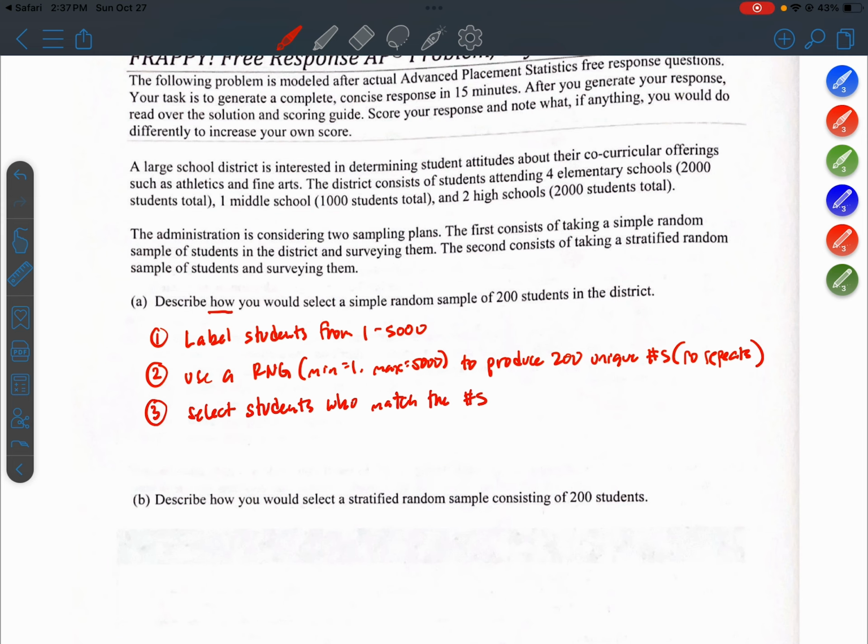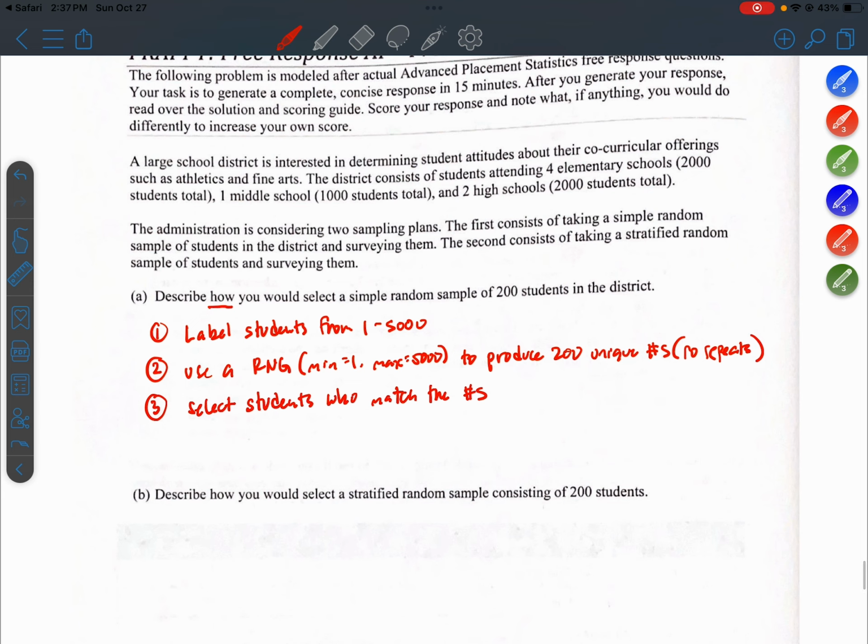Now, I'm going to guess it's going to ask us later, but the issue with this is that just by chance, those 200 students might mostly be elementary students. So then your sample isn't going to be truly representative of all the students in the district. It's going to give too much weight to the opinions of elementary students.